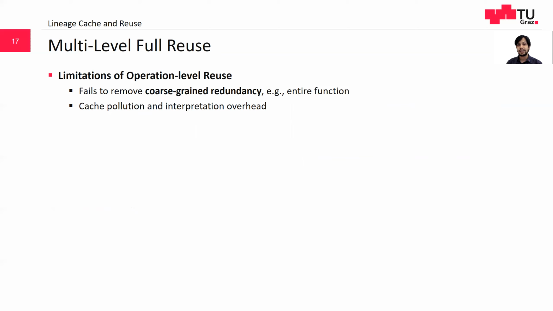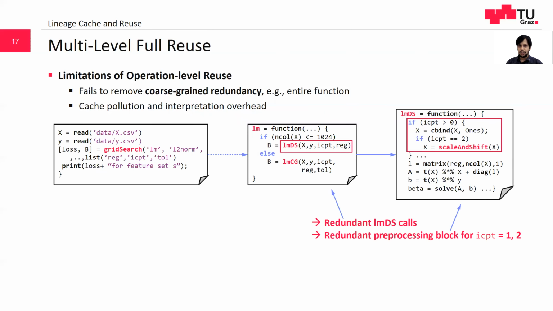However, this approach fails to remove coarse-grained redundancy, such as redundant function calls and redundant blocks of code. In our running example, we see 2 such redundancies. First, sometimes the LMDS function is called repetitively with the same arguments. Second, the preprocessing block inside LMDS stays the same for intercept 1 and 2. As a solution, we augment the basic reuse with multi-level reuse. Our basic idea here is to use hierarchical program structures of functions and control flow blocks as reuse points.